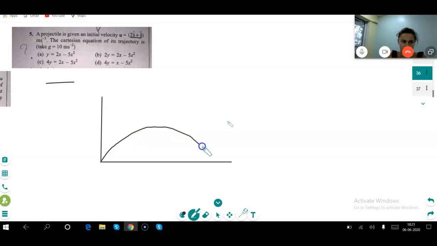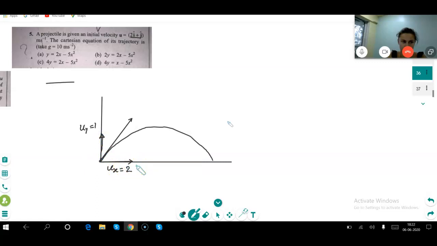So it's going to be 2 on the x-axis and 1 on the y-axis. Yes, u is 2 on the x-axis, means x-axis velocity is 2. Is it clear? This you have to tell: ux is equal to 2 and uy is equal to 1. Initial velocity, please mind it, not final, initial.